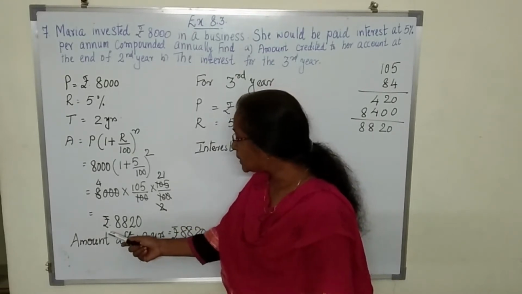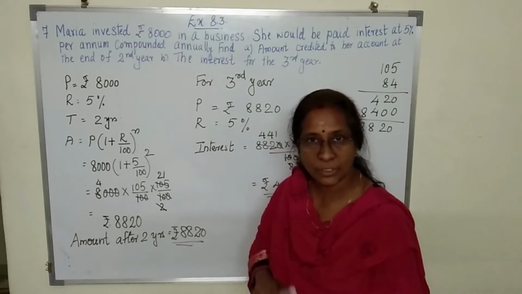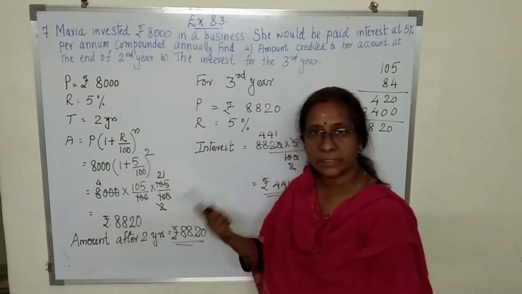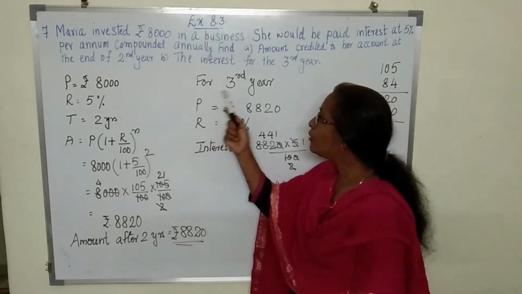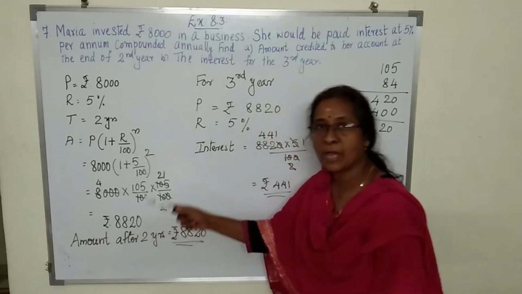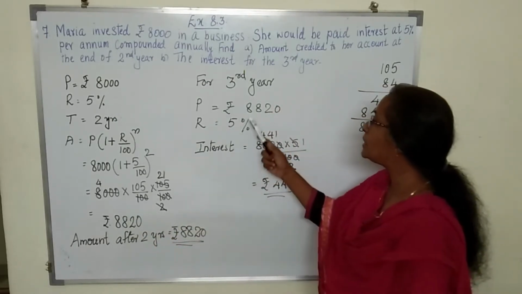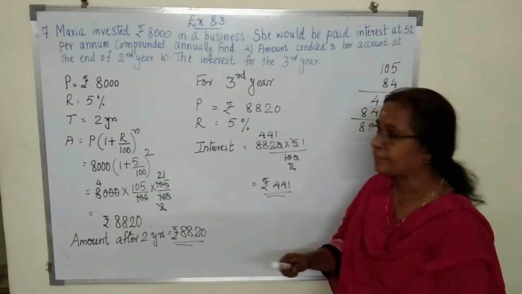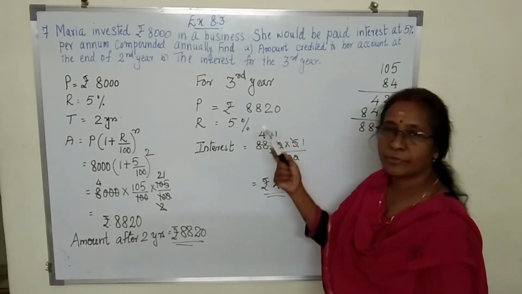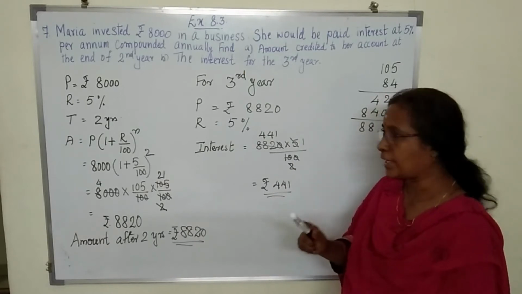Now we have to find what will be the interest after the third year. Now you see, this is the amount she gets after 2 years. This will become the principal for the third year. So for third year, the principal will be whatever be the amount at the end of second year, which is 8,820. And rate of interest will be the same, and we have to find only the interest for 1 year.